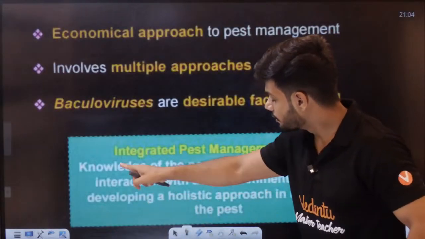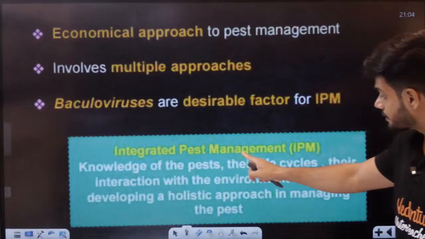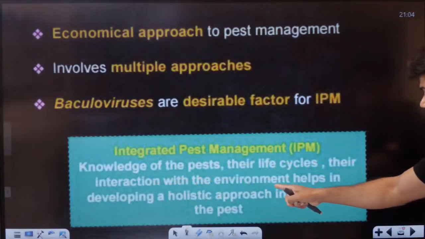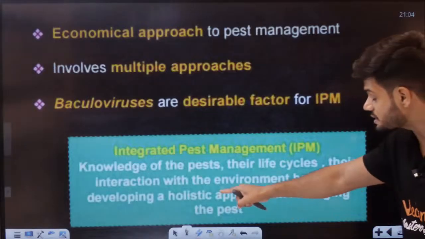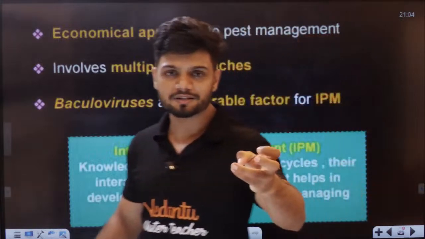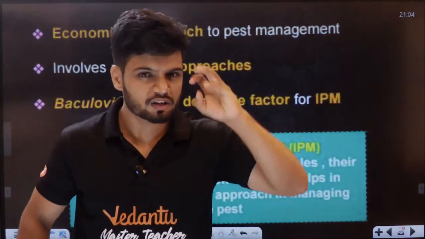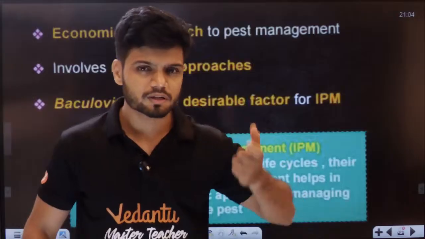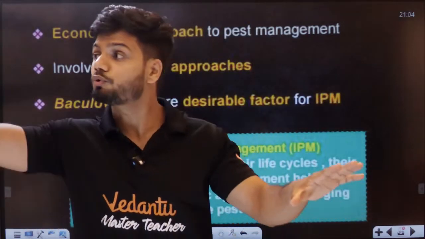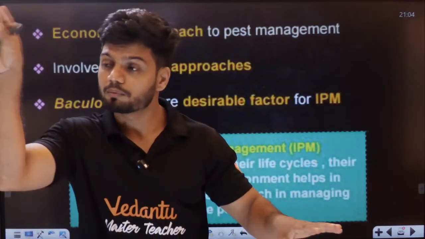Understand, students: knowledge of the pest, its life cycle, and its interaction with the environment helps in developing a holistic approach to managing the pest. So we are not killing the pest, we are understanding the life cycle and observing them, and after observation we realize, wait a minute, this pest can be controlled if you introduce one more virus here or one more microbe here.